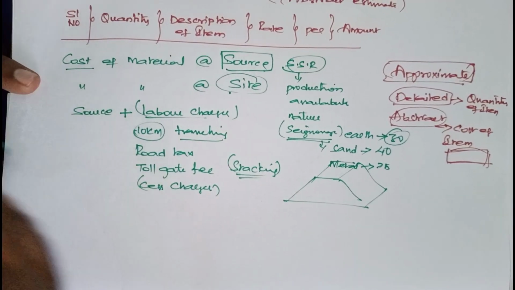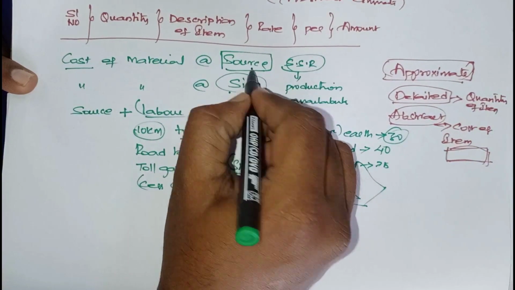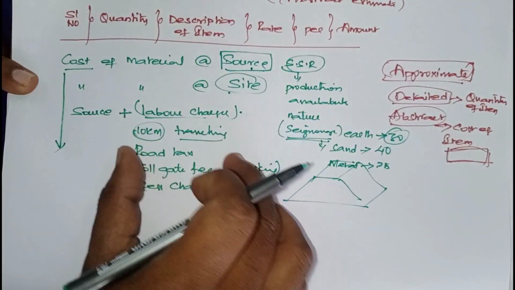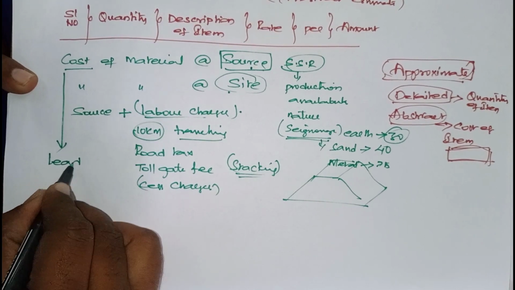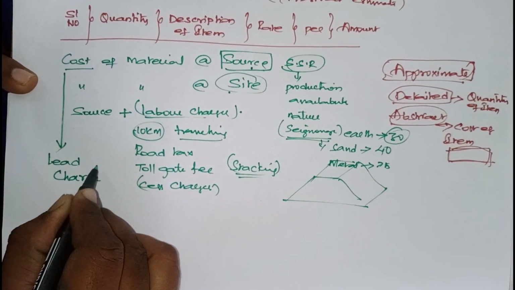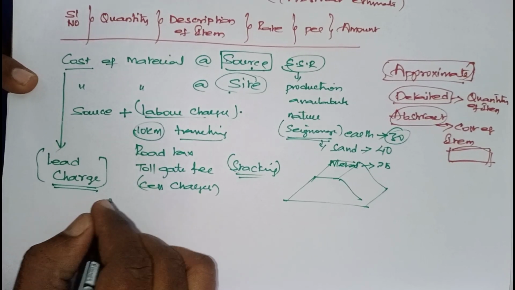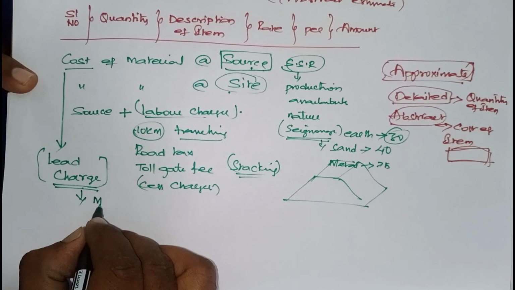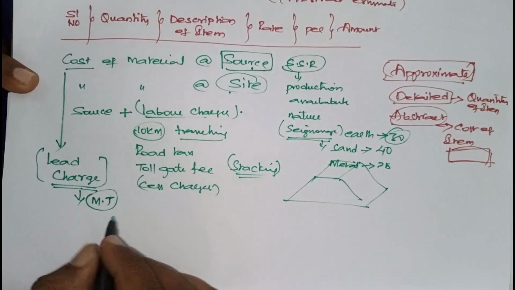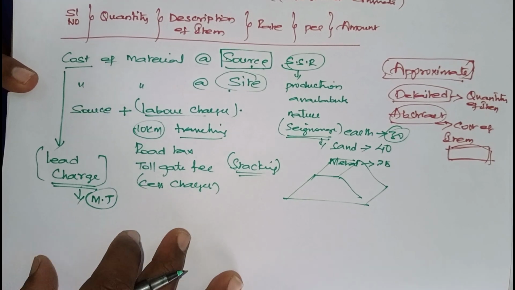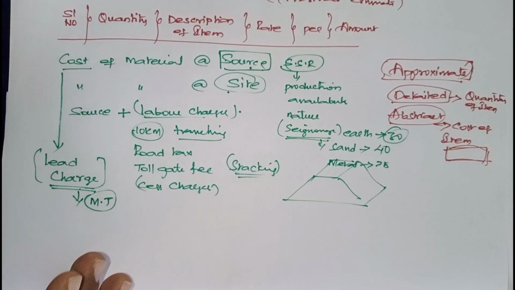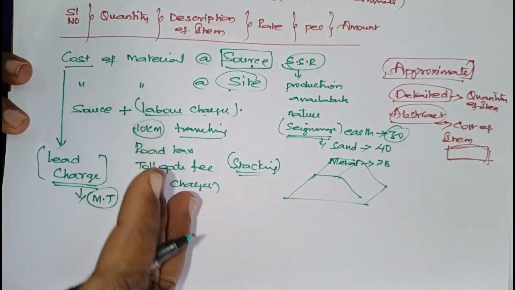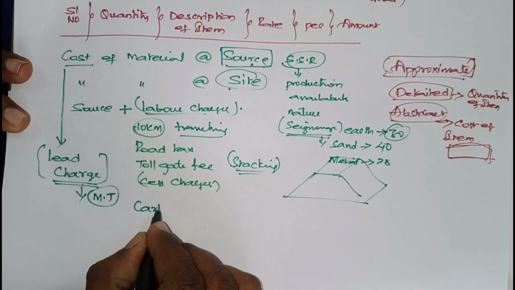Okay, now when you are traveling from source to site, you have some charges. What charges? Traveling charges, that we call lead charge. Now the amount given in lead charge is for running on a metal track, meaning BT road. Suppose my site is somewhere there is no metal road. We have to travel either by sand road or cart track. Sand track or cart track.